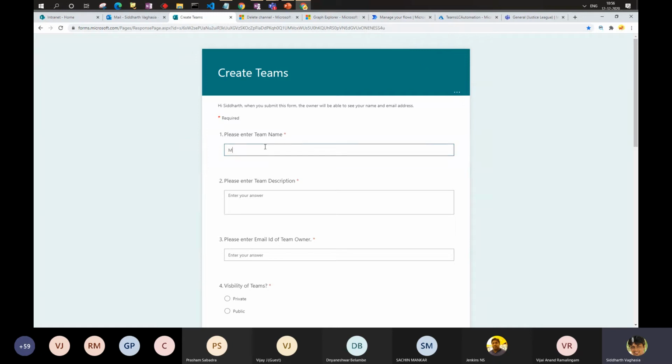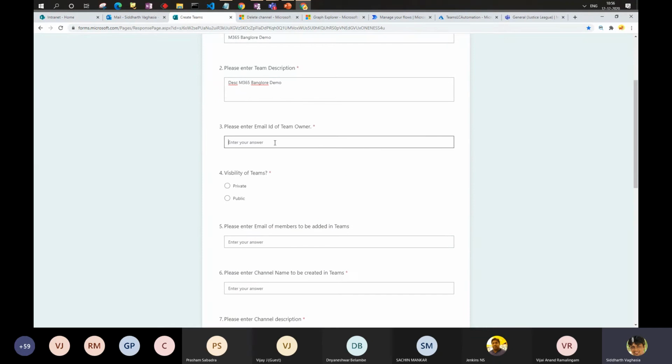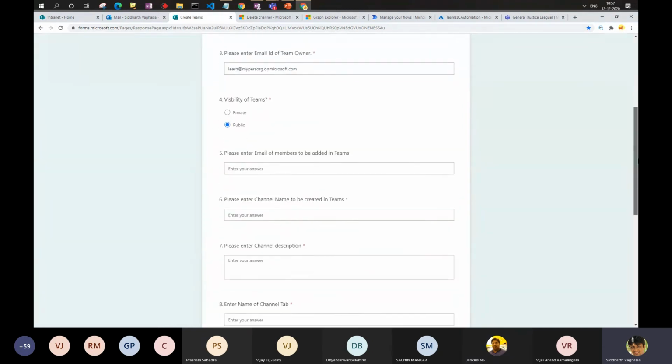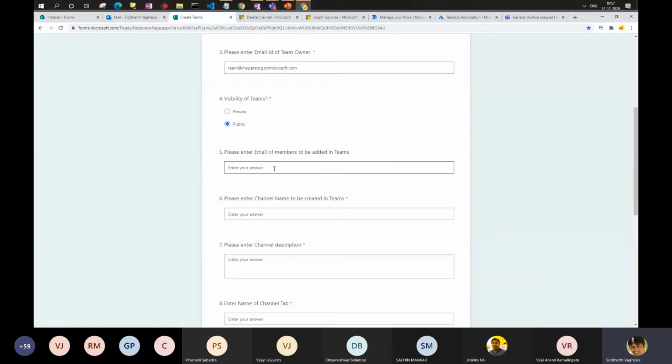So this is the form, which asks basic information from the user. If I say M365 Bangalore demo, then this would be the description. Then I need the email address of the team owner, so I will enter it. I want the visibility of the team to be public, and this is the member of the channel. So my flow would be intelligent enough to add members to that team.